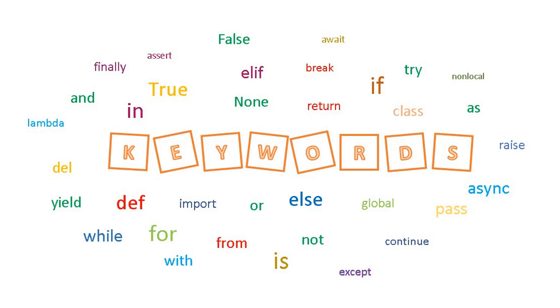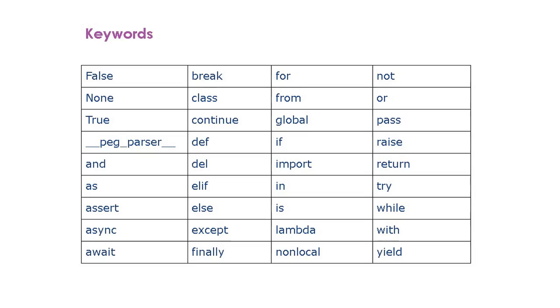Keywords are the reserved words that convey a specific meaning and purpose recognized by a Python interpreter. Just like how each English word has a specific meaning, similarly, keywords have a specific meaning in Python. These are the list of keywords in Python. Number of keywords may vary based on the versions. You can observe that all the keywords are in small letters except for True, False and None.